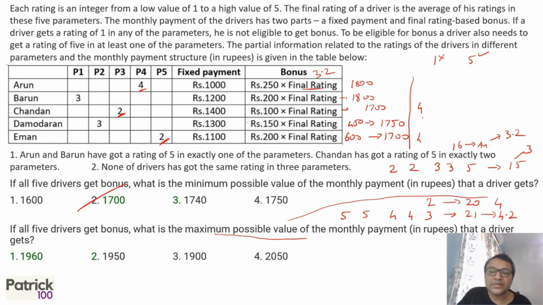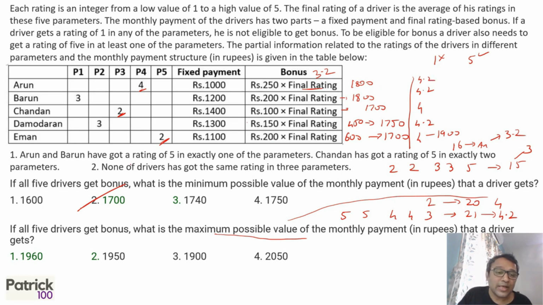Now calculate for the maximum. 4 into 200 is 800, 800 plus 1100 becomes 1900. 4 into 100 is 400, not 1800. No, you can rule that out. The rest is almost 4.2 if you look at it.